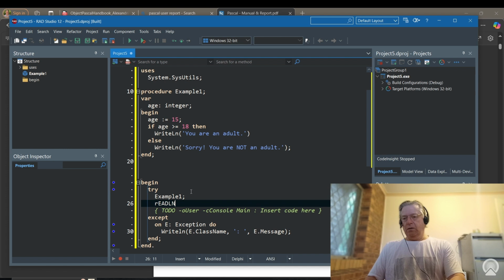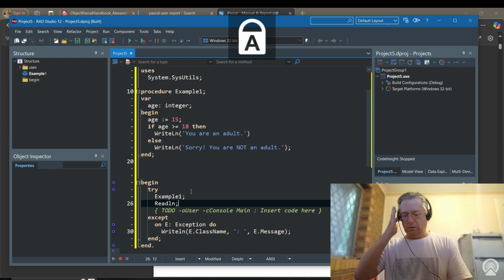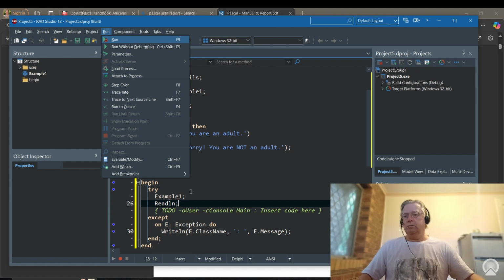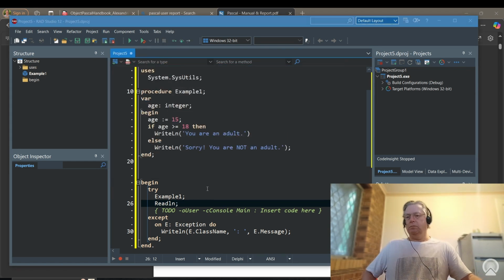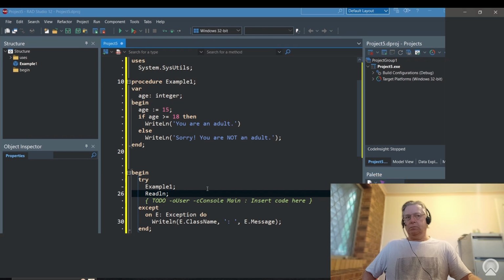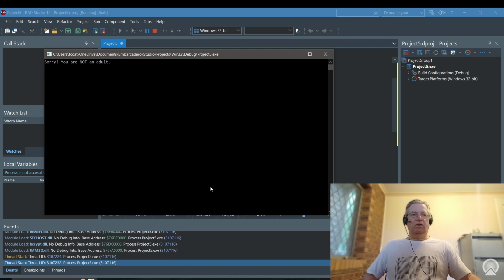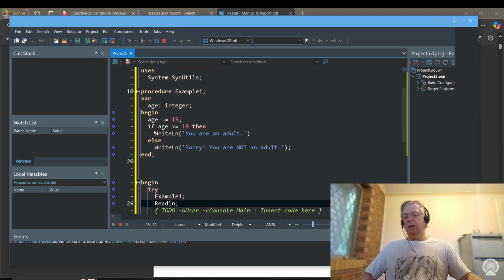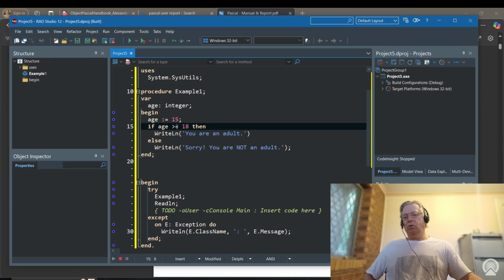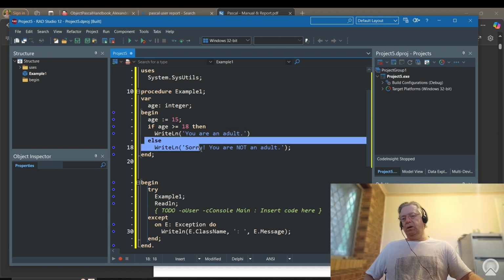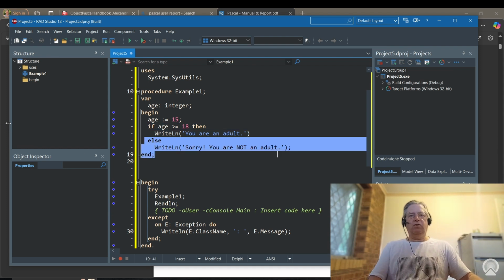Can't type today. Okay. You can see here how the program now outputs, sorry, you are not an adult. So basically, when the condition evaluates to false, the code in the else block then gets executed.